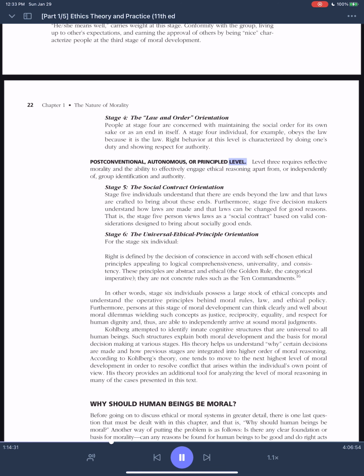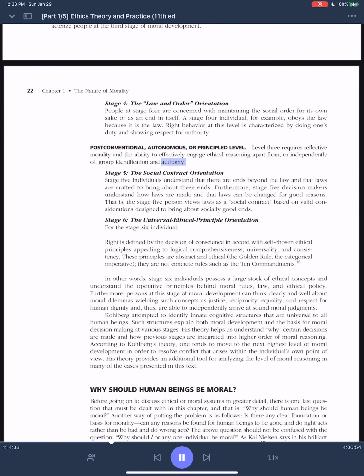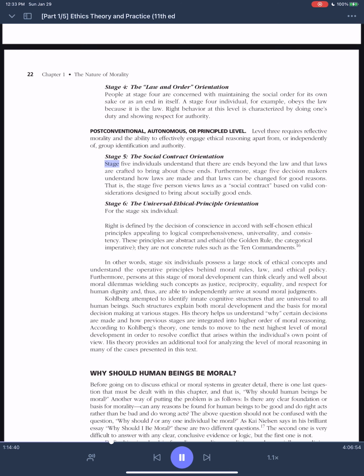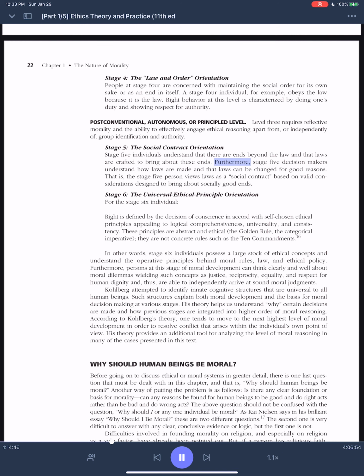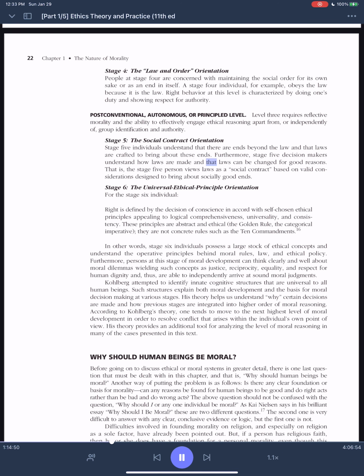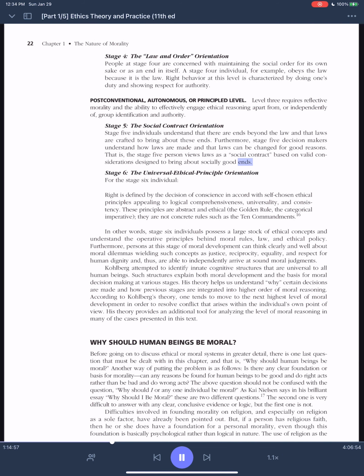Post-conventional, autonomous, or principled level. Level 3 requires reflective morality and the ability to effectively engage in ethical reasoning apart from, or independently of, group identification and authority. Stage 5. The social contract orientation. Individuals understand that there are ends beyond the law and that laws are crafted to bring about these ends. Furthermore, Stage 5 decision makers understand how laws are made and that laws can be changed for good reasons. That is, the Stage 5 person views laws as a social contract based on valid considerations designed to bring about socially good ends.